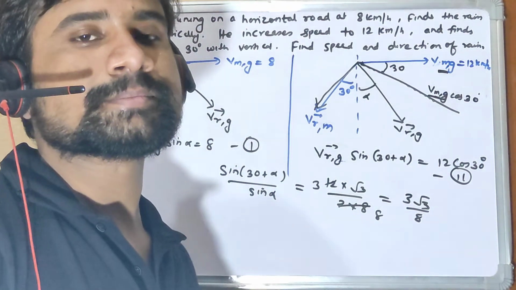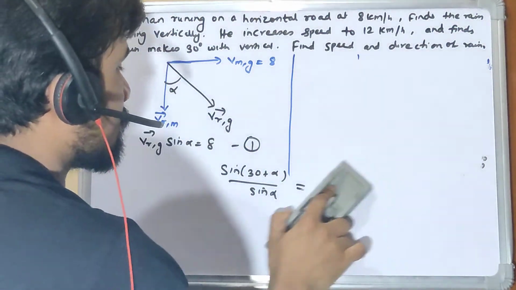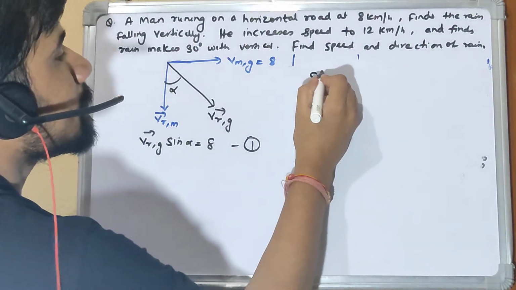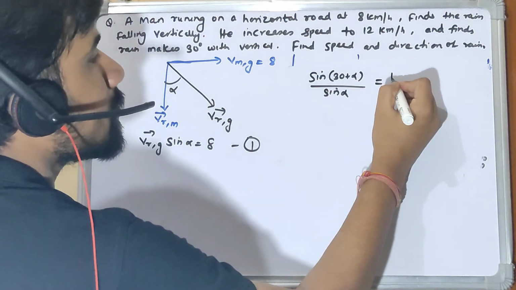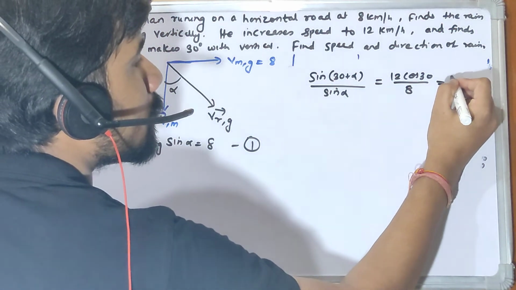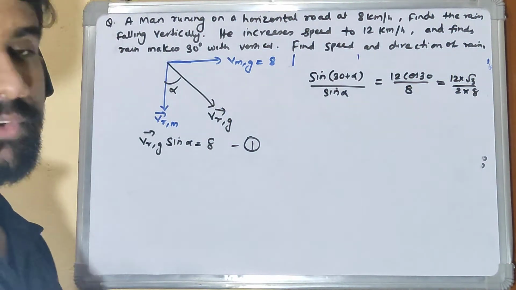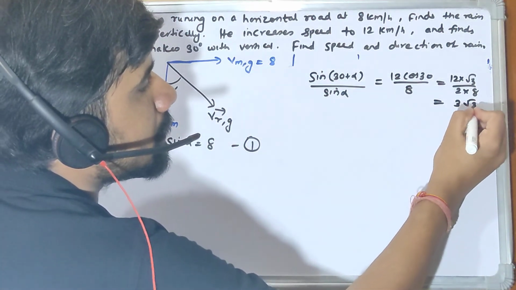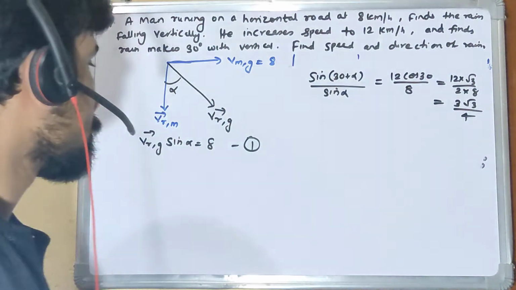What is the value of alpha? So let's calculate what is alpha here. Let's take this expression fresh and calculate. So we found that sine(30 plus alpha) by sine alpha is, what was that? 12 cos 30 by 8, which is 12 into root 3 by 2 into 8. This was the value, right? And this was something like 3 root 3 by 4, right? This was 3 root 3 by 4.